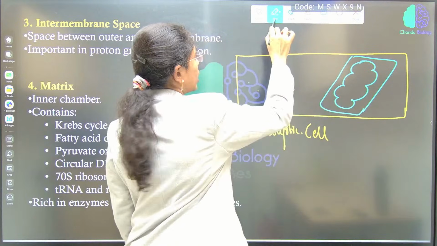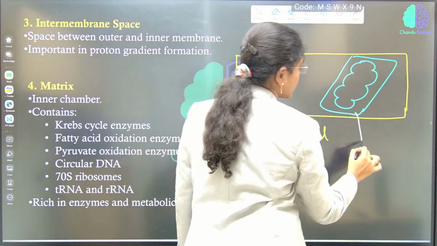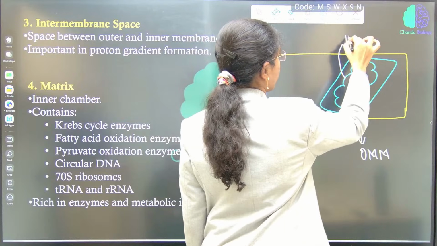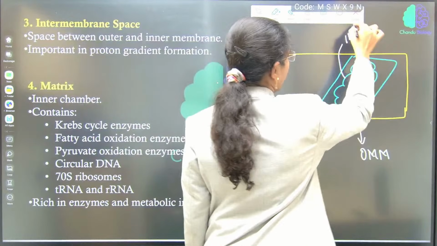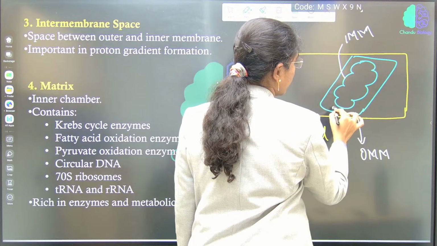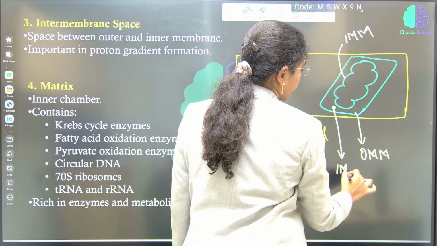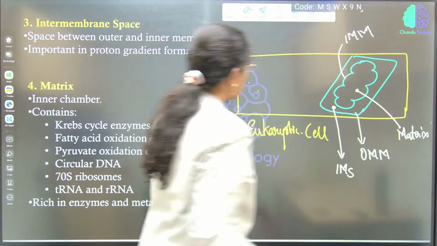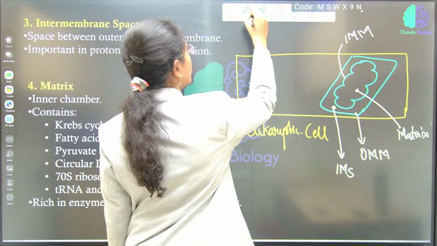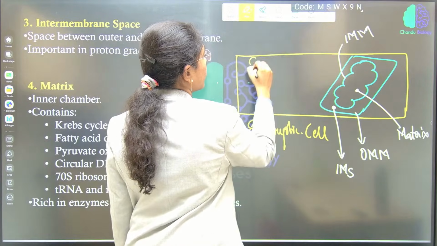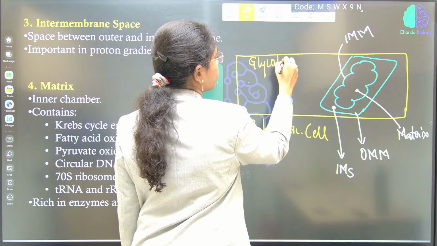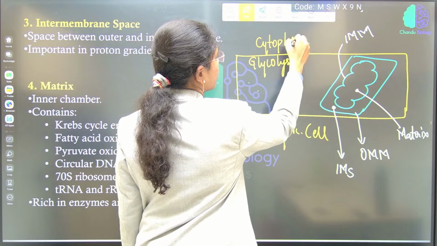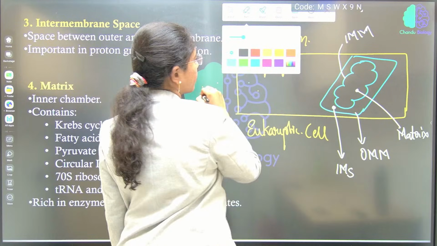Let us suppose this is the outer mitochondrial membrane, this is the inner mitochondrial membrane, this will be the intermembrane space, and this will be the mitochondrial matrix. So here glycolysis will take place in the cytoplasm. This is the cytoplasm. Glycolysis occurs here.